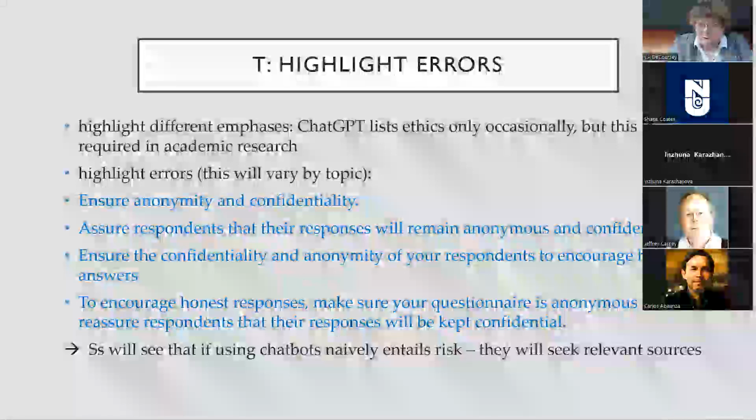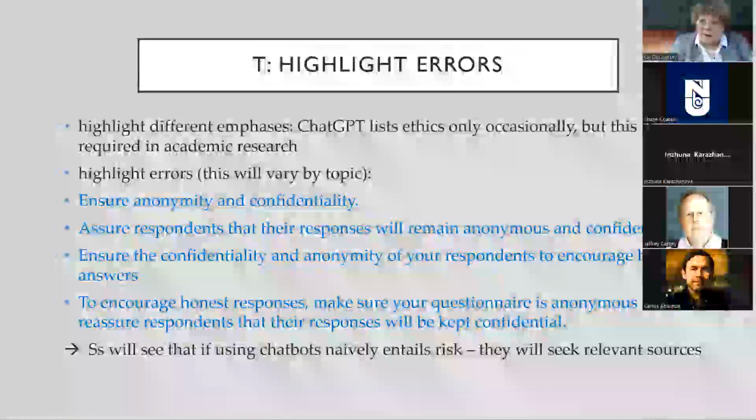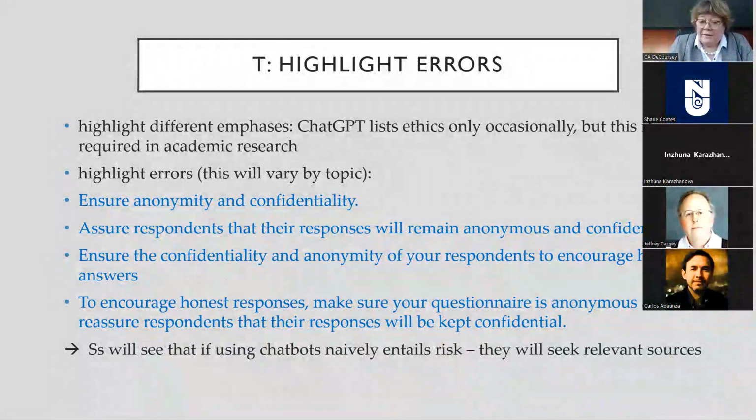Anonymity means that you don't know their names. Confidentiality means that you know their names and you're not telling anyone, and you anonymize things. So a lot of those statements, looked at from the point of view of an academic research project or a technical research project, are simply an error.